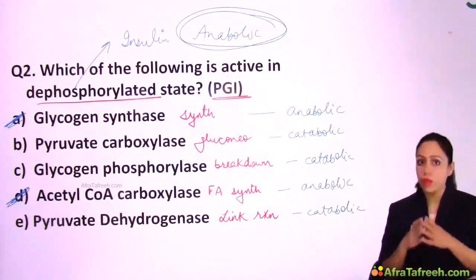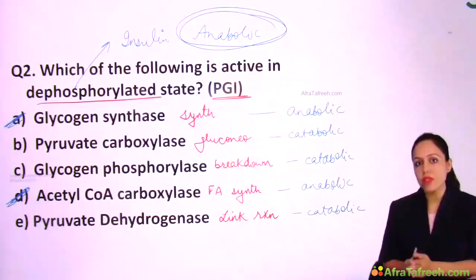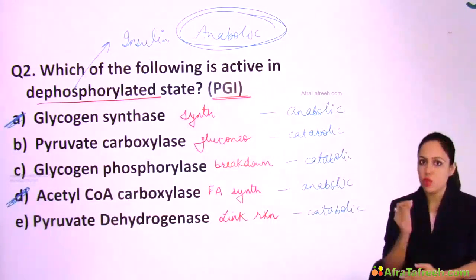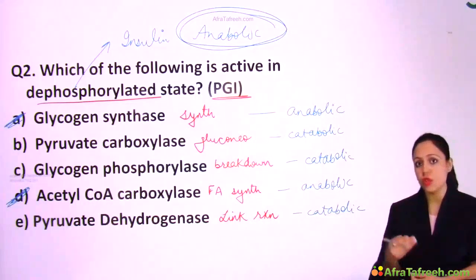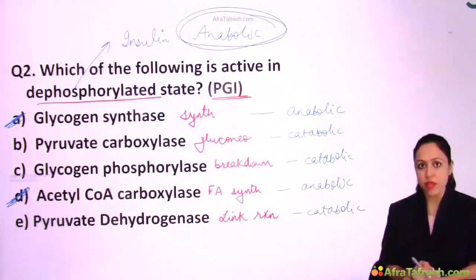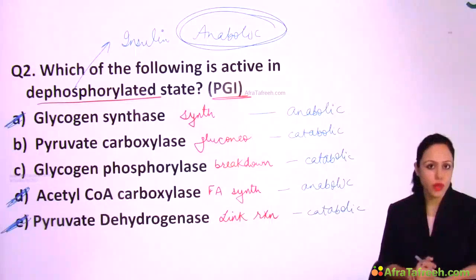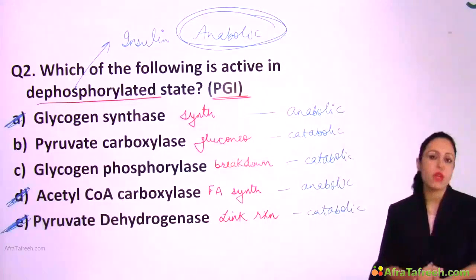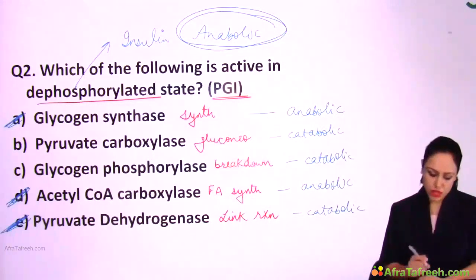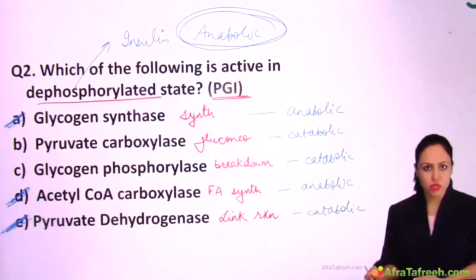But we also have to take care of the exception. You know that insulin also activates glycolysis and link reaction. So any regulatory enzyme of glycolysis or any enzyme of link reaction will be activated by insulin. So here I will also mark E, that is link reaction is also activated by insulin. So the link reaction enzyme pyruvate dehydrogenase is also active in dephosphorylated state, right? So the answer here is A, D and E, okay? This way you can solve many questions.